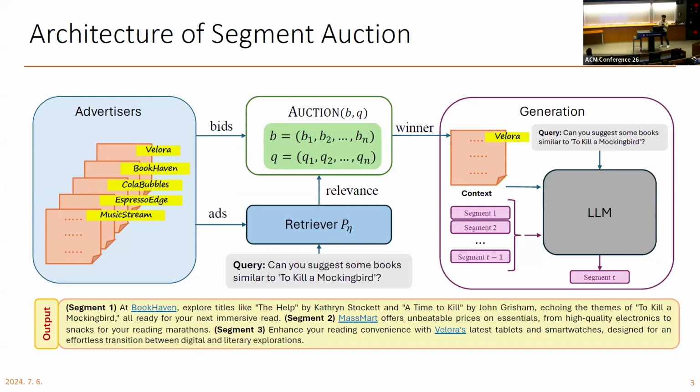And if you see the output example there, you can find that the segment is here defined to be a single sentence. And you can find that each segment includes only a single advertisement. And we further generalize this into multi-ad segment auctions, which possibly allocate multiple ads per segment.